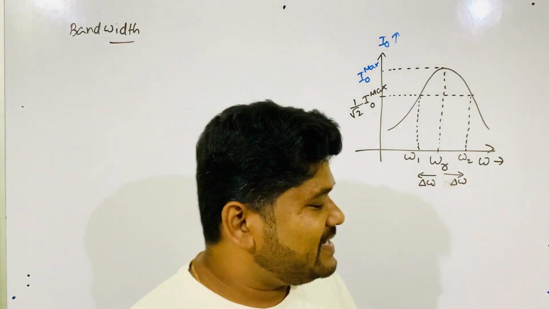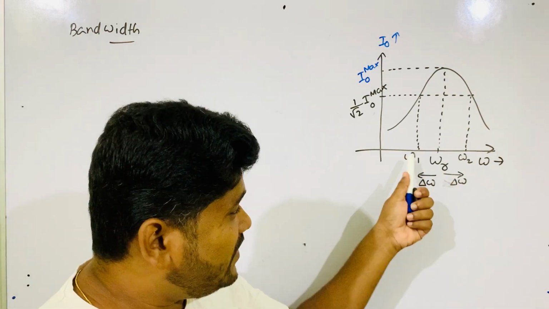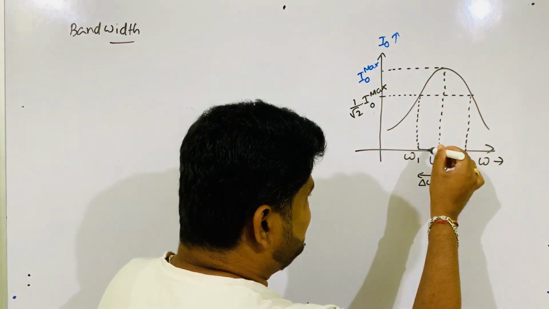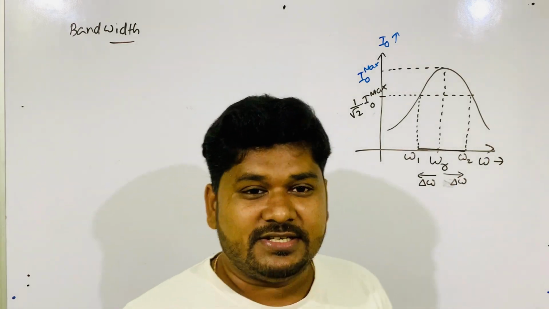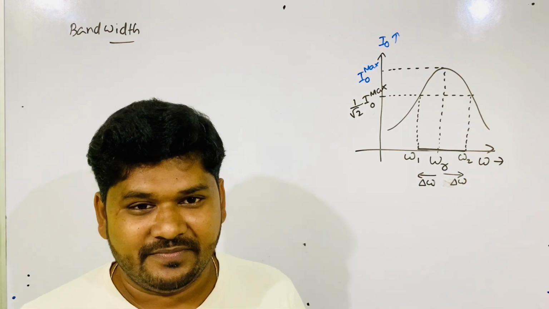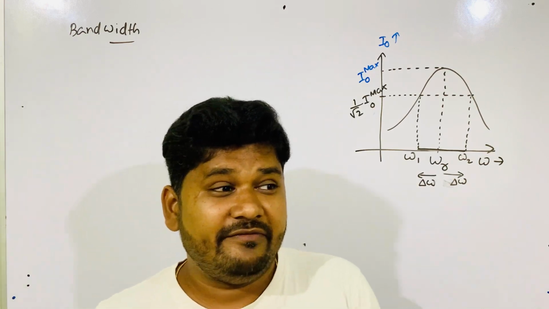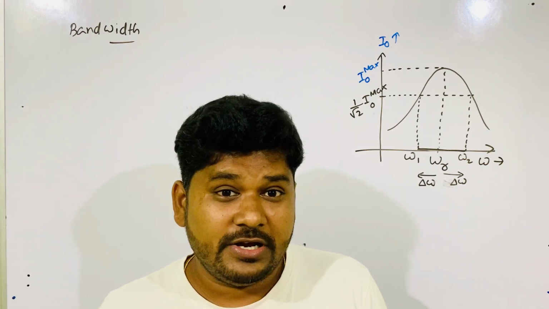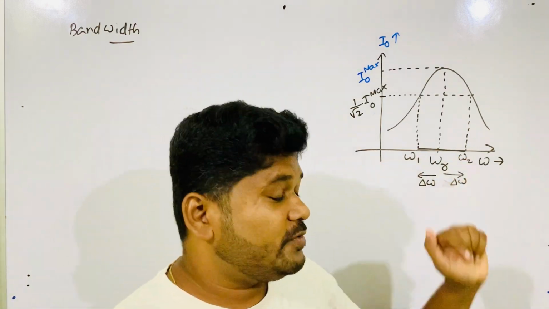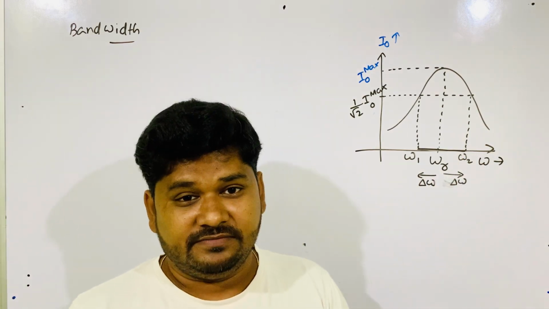So what is the difference now between this omega 1 and omega 2? That difference is called bandwidth. So now what is the definition of bandwidth? If an exam question comes, define bandwidth, what do you write? If you want, you can note it. It is defined as the difference of frequency on either side of resonant frequency